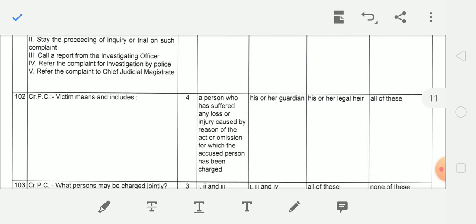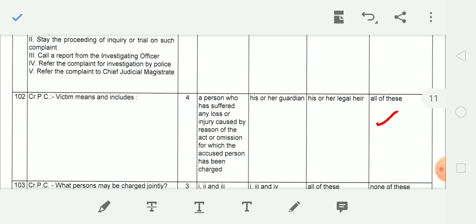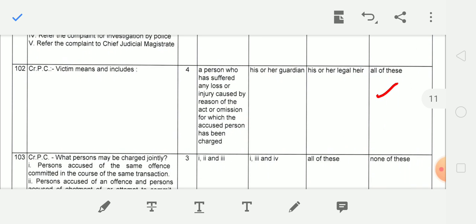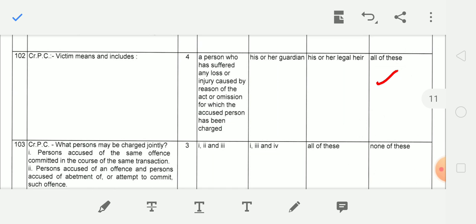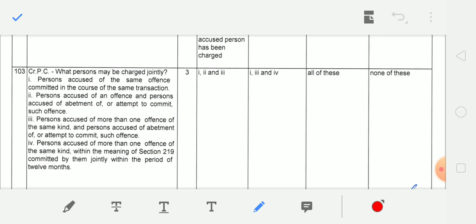Next, victim means and includes all of these. Section 2 sub clause (wa) of CrPC contains the definition of victim. Next question. What persons may be charged jointly? This is relating to section 223 of CrPC, and here the correct answer is all of these.